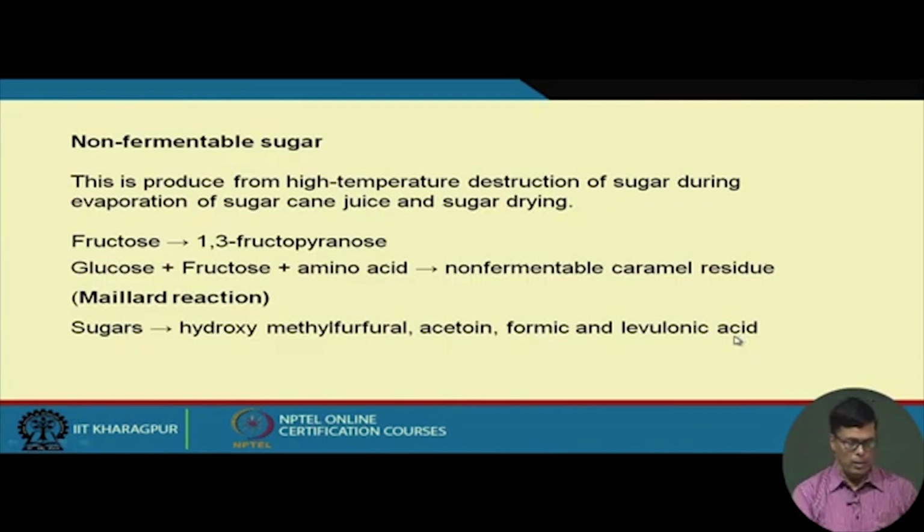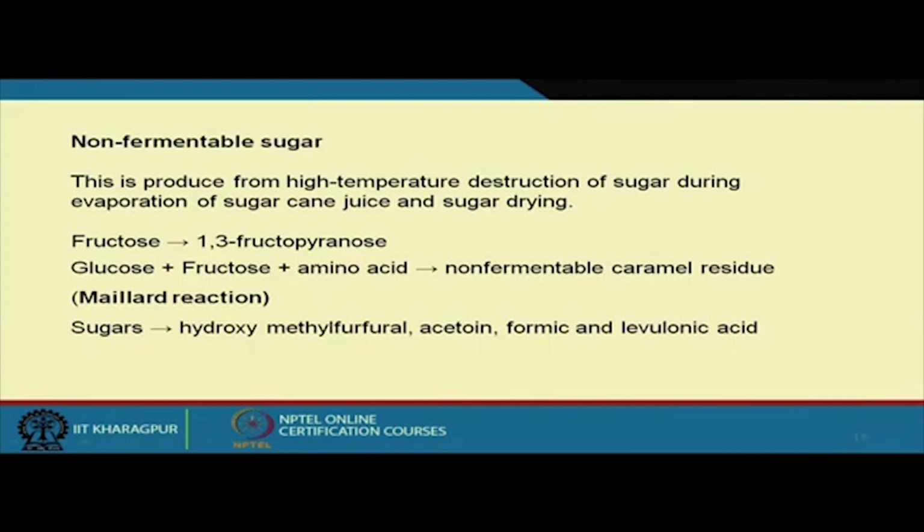Now, I told you that cane molasses is considered a very effective raw material for this ethanol fermentation process, and cane molasses is a byproduct of the sugar industry. It is produced from the high temperature destruction of sugar during the evaporation of the cane juice and the sugar drying process. So, during the heating process, some destruction of the sugar takes place. As for example, fructose we will convert to